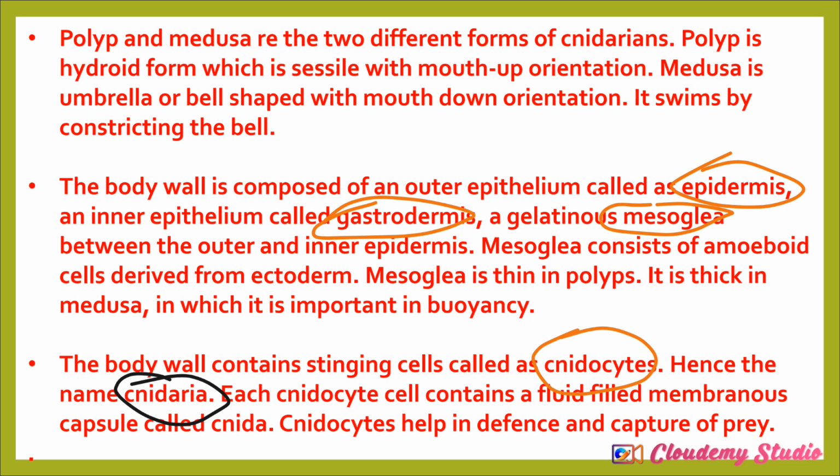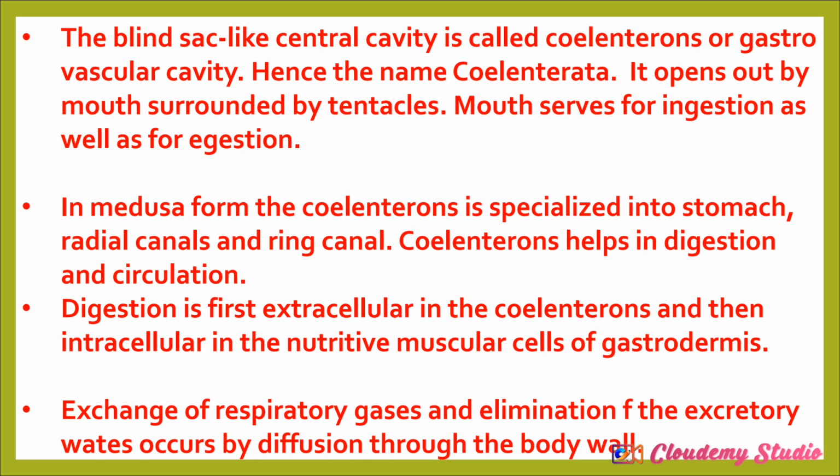Now, the blind sac-like central cavity is called the coelenteron, or the gastrovascular cavity. So that is where we get the name Coelenterata. Now, the medusa form of coelenterates is specialized into stomach, radial canals, and ring canals. The coelenteron helps in digestion and circulation. Remember that coelenteron is also known as the central cavity or the gastrovascular cavity.